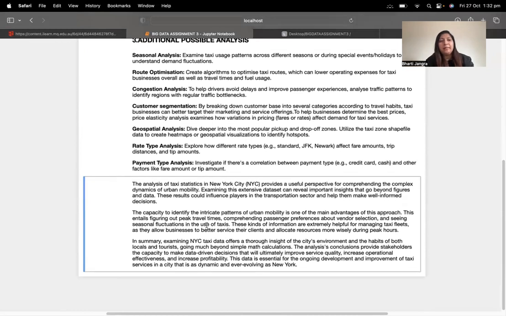To end my assignment, I would like to conclude that examining the New York City taxi data offers thorough insight into the city environment and the habits of both locals and tourists. Going much beyond simple math calculation, the analysis conclusions provide stakeholders the capacity to make data-driven decisions that will ultimately improve service quality, increase operational effectiveness, and increase profitability. This data is essential for ongoing development and improvement of taxi services in cities that are dynamic and ever-evolving.